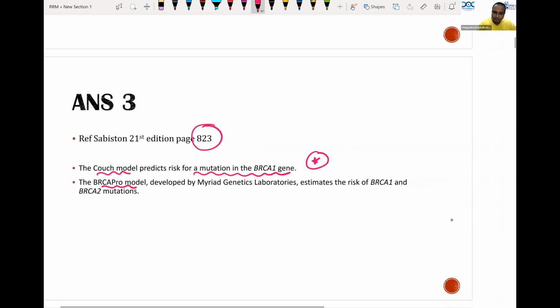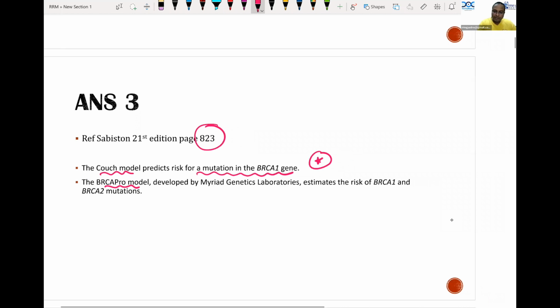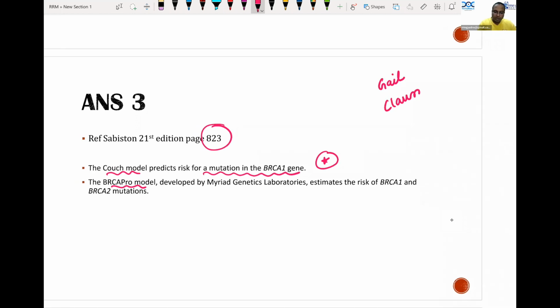They are the Gail model, Claus model, or the various models used for defining the patient as high risk cases of cancer breast. Can you tell me, in high risk cancer breast patients, when will you start screening? When will you start screening for regular patients? When will you start screening for high risk patients? Very important basic question, a NEET PG level question. For a high risk patient, I want you to answer so that it will be better. Okay, high risk patients, what will be the answer?